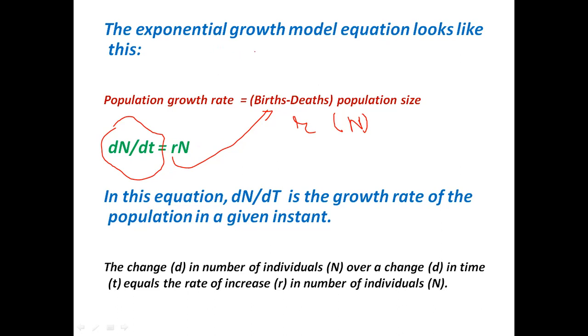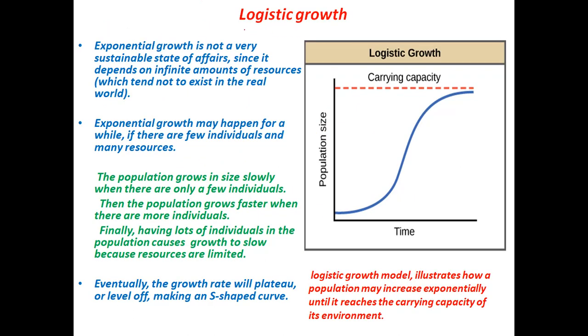So this is how we calculate exponential growth. If the value turns out to be positive, that means the population is growing. If the value comes out to be negative, that means the population is decreasing. And if it is 0, that means the population is constant, it is the same. So now coming to logistic growth.